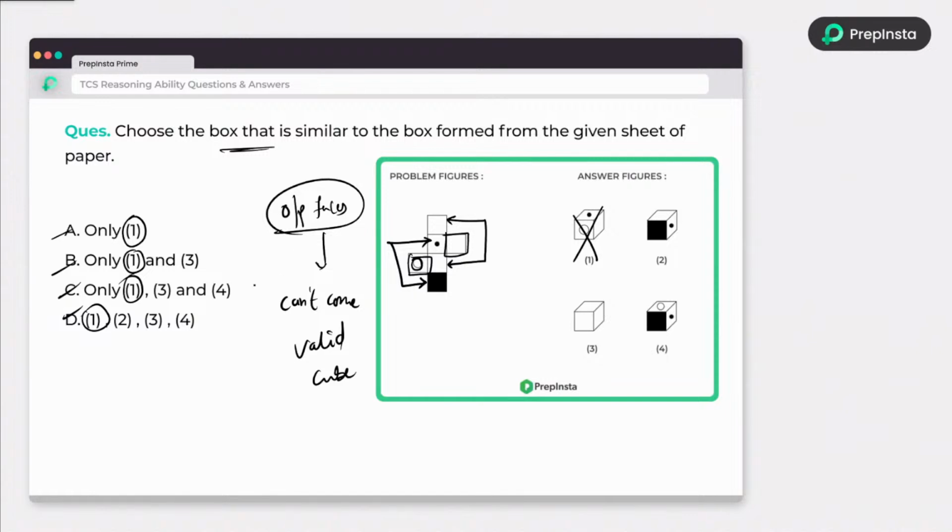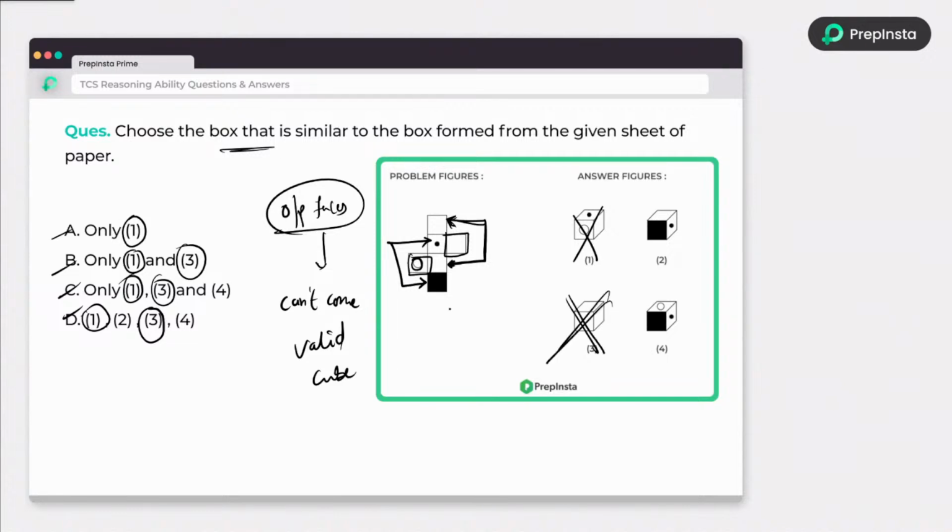No. And what is the common thing in all the options? I have observed 3. If I judge whether 3 is correct or not, then I can eliminate most of the options. So just look at 3. All three empty faces cannot come together. Why? Because out of those, 2 empty faces are opposite to each other. So how can they come together? That's why it is wrong.